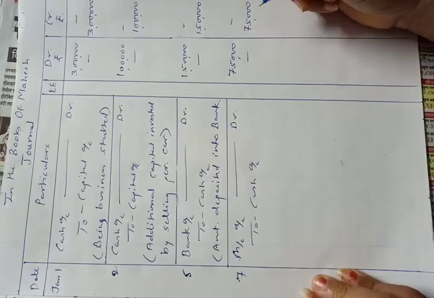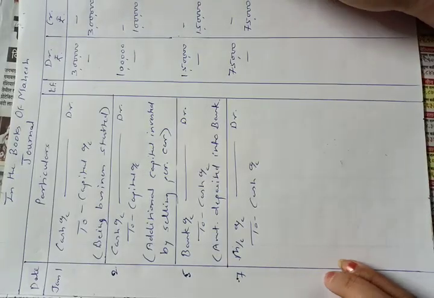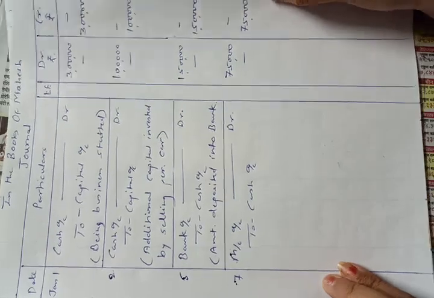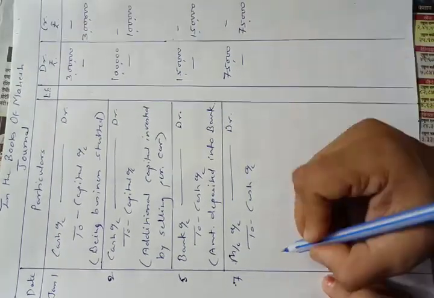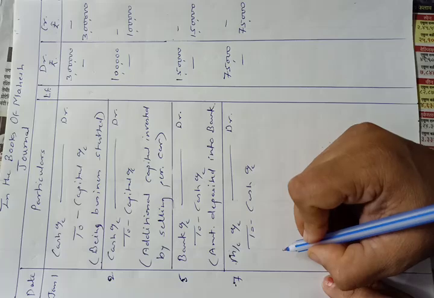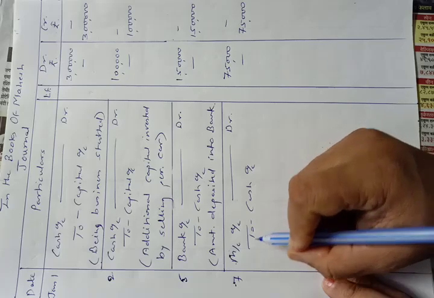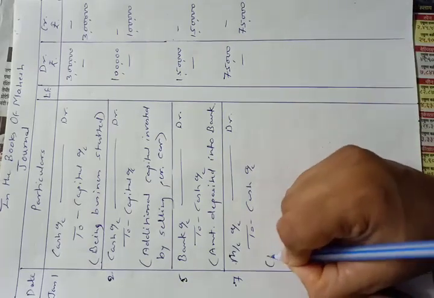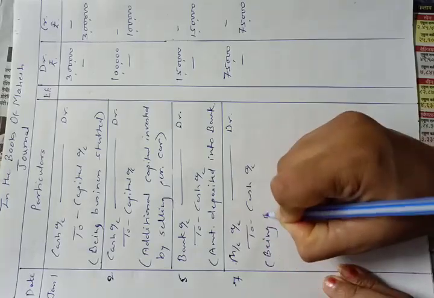Writing journal, that is passing journal entries, is very easy if you can decide debit and credit. So deciding debit and credit is the important part in this. Machinery account debit to cash account, being machinery purchased.